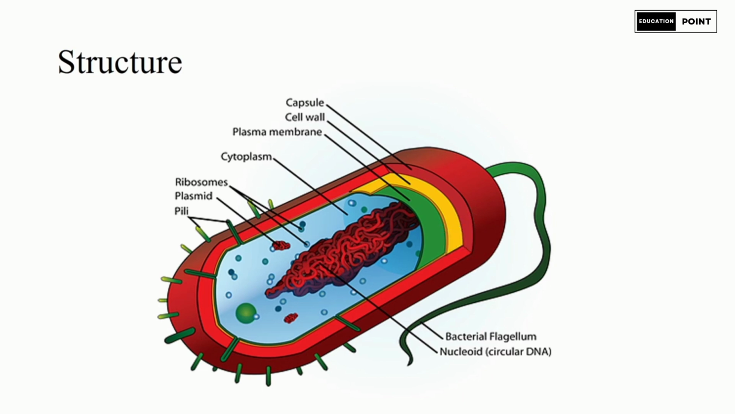Then this green structure is the plasma membrane. The capsule, flagellum, and pili occur outside the cell wall, so these are termed structures outside the cell wall. And the structures that exist inside the cell wall include the plasma membrane, cytoplasm, this light blue matrix, this nucleoid containing the circular DNA, these plasmids, and certain ribosomes.